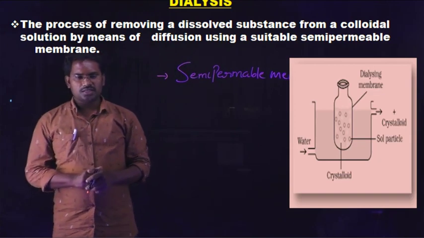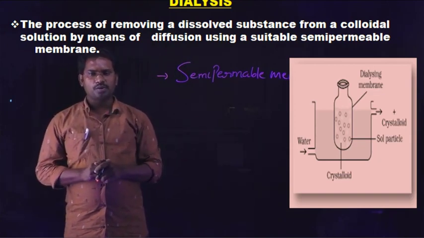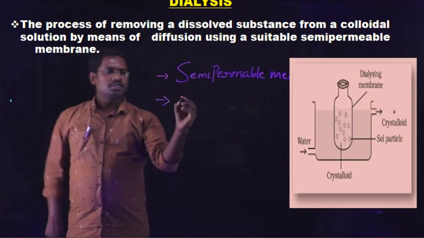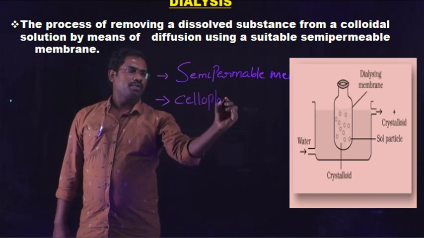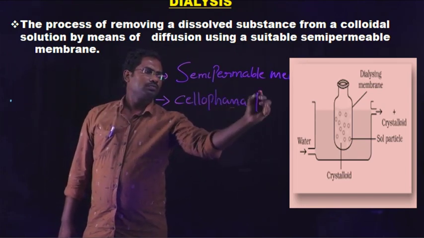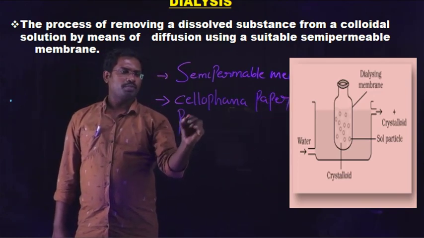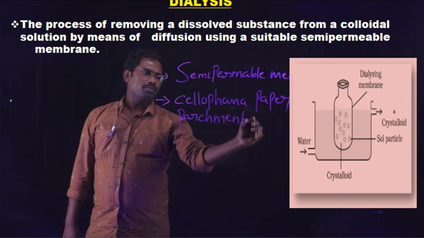The beaker consisting of colloidal solution is surrounded by a semi-permeable membrane. We take the semi-permeable membrane as cellophane paper or parchment paper.